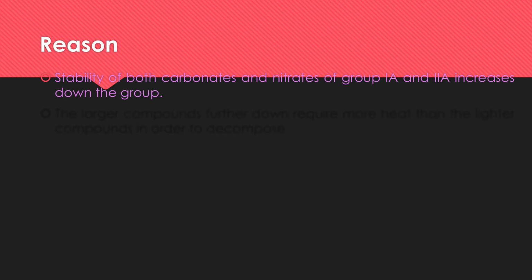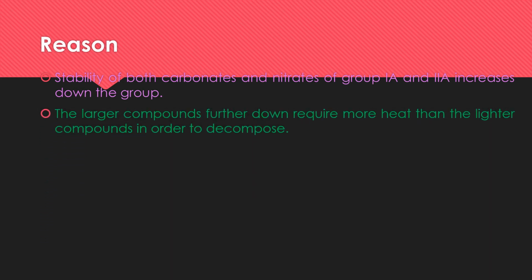Now, what is the reason that the carbonates and nitrates are quite stable when you move down the group? We can say that as the size of the atom increases down the group, the carbonates combined with the alkali metals become larger compounds, and more heat is required to decompose them as compared to the lighter compounds. Now, what is the reason behind this?